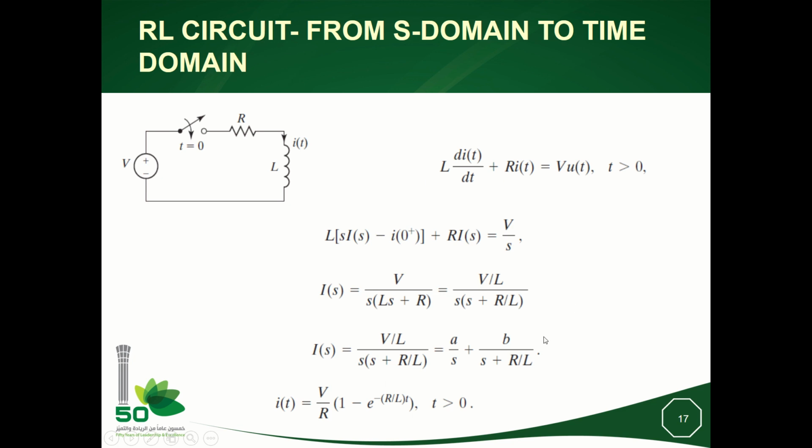We solve in the frequency domain, and we get the solution I(s) as a complex function. And then we compute the inverse Laplace transform in order to get the expression of the current i(t) for all time positive.